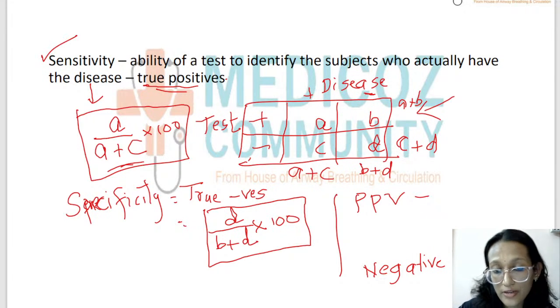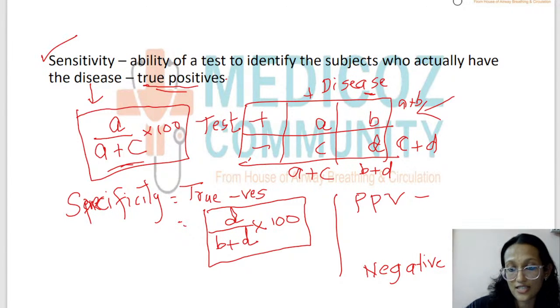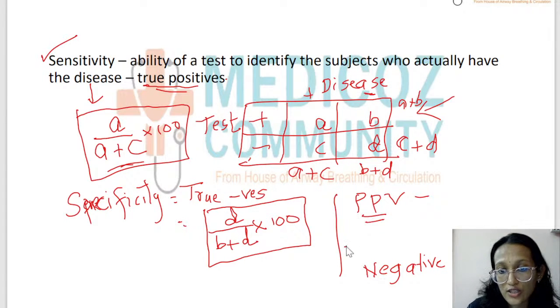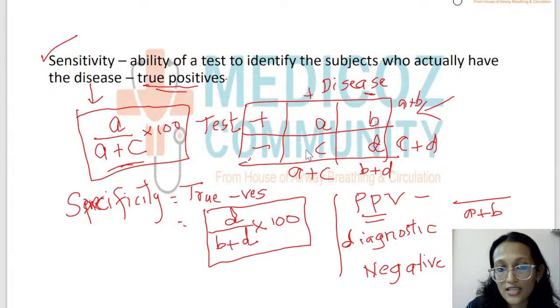That is actually the diagnostic ability of a test. So out of all those who have been tested positive, which is A plus B, you can see here, how many actually have the disease?